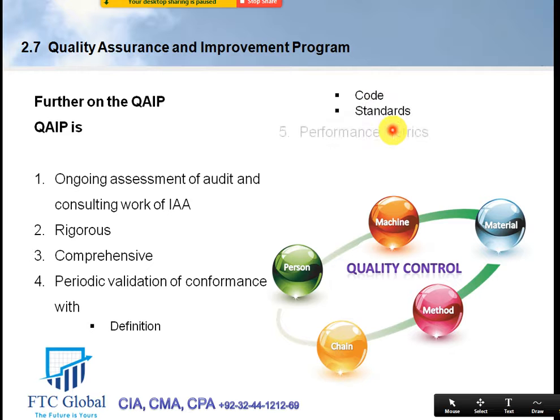Then we have performance metrics. Performance metrics are elements for measuring the performance of internal audit, that is, how well we have done our work. The first of them is audit plan accomplishment: to what extent we have been able to achieve the objectives of the audit plans for various engagements. We will read much about the audit plan and audit working papers in detail in the coming lectures, inshallah. So the first way to assess the performance of the internal audit department is to what extent they have been able to accomplish the audit plan.